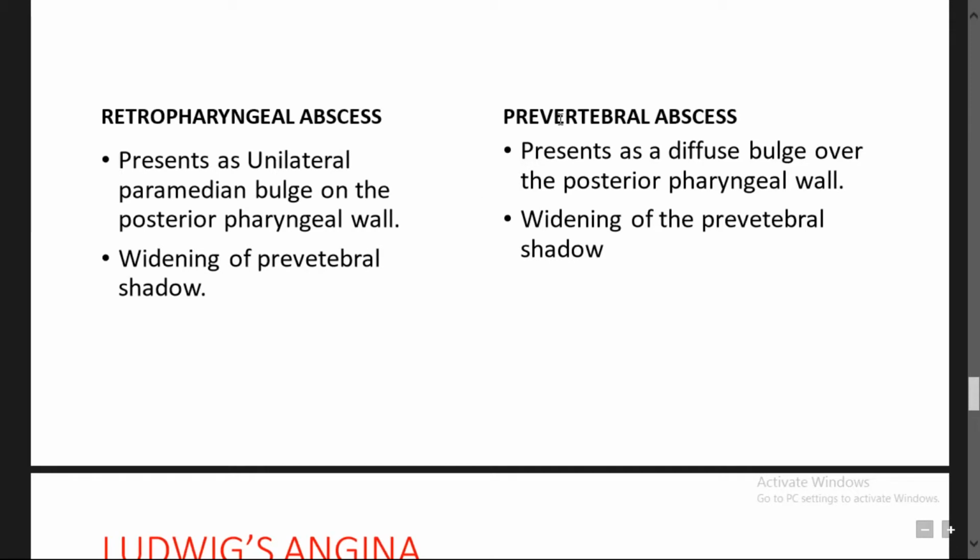Whereas in the case of prevertebral abscess, it presents as a diffuse bulge over the posterior pharyngeal wall, because in the retropharyngeal space there is a midline raphe separating the space into two. These are called the space of Gillette. In prevertebral abscess, there is no midline raphe, so there is a continuous space from the base of the skull up to the coccyx. In both there will be prevertebral shadow widening, but the differentiating feature is that only a unilateral paramedian bulge is present in the case of retropharyngeal abscess.